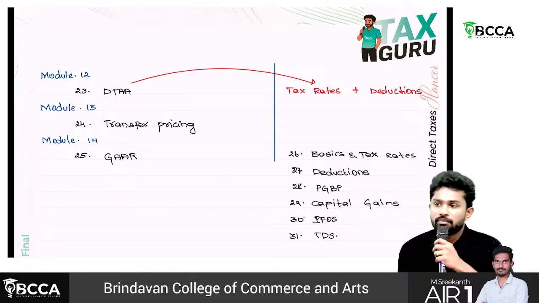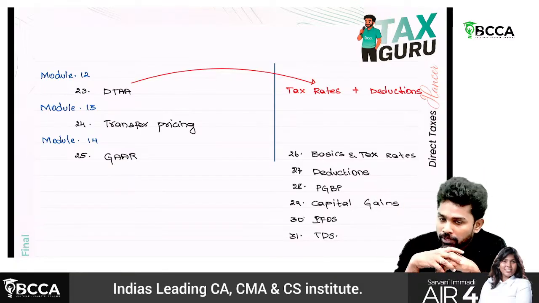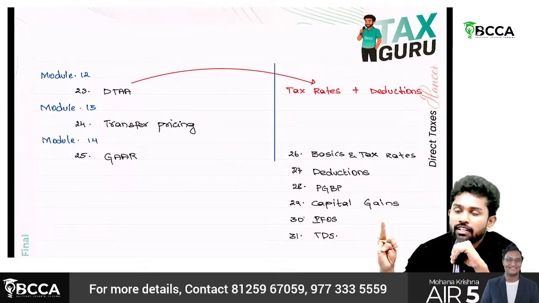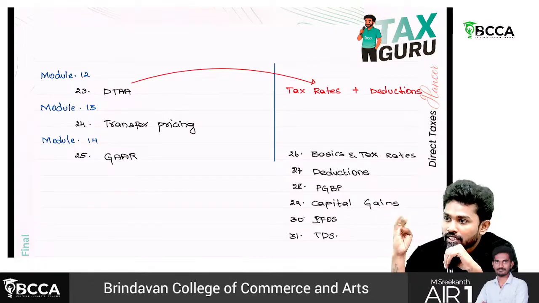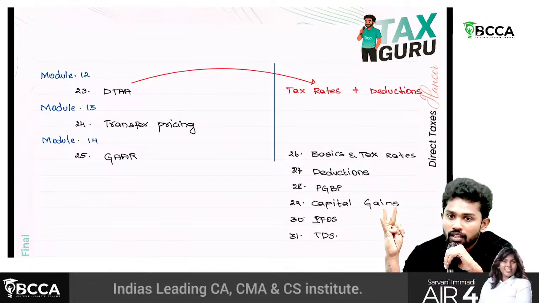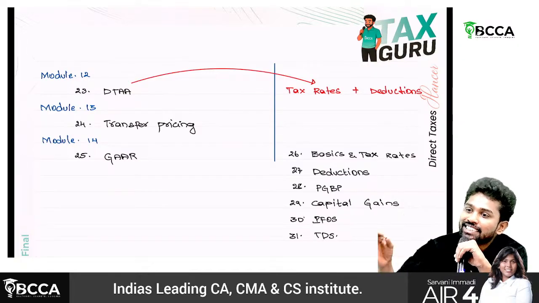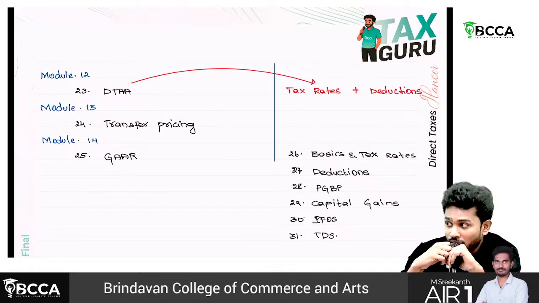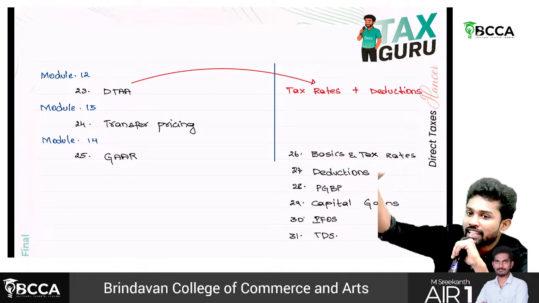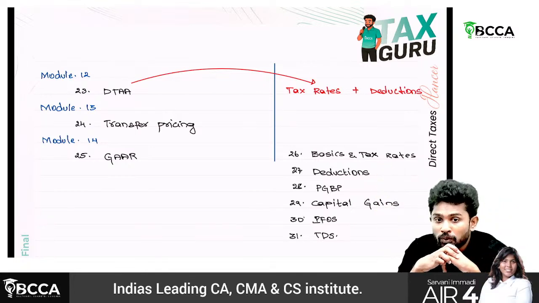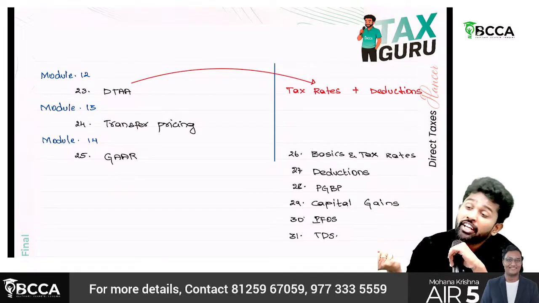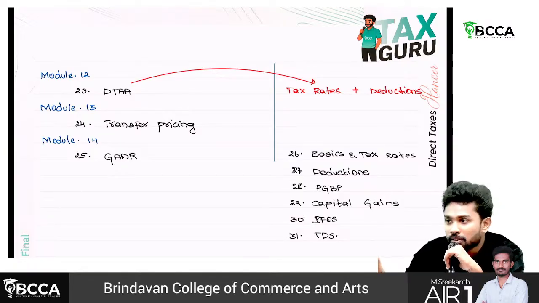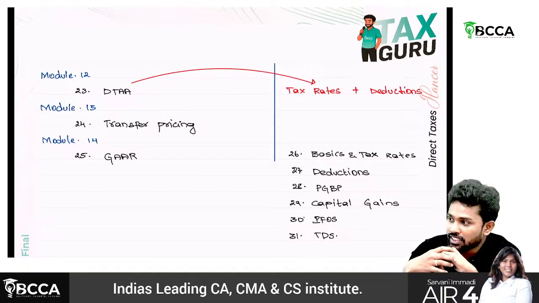Simple logic, sir. You have started a company, a multinational company. You have branches in India, USA, and even in Mauritius. Assume the tax rate in India is 30%, USA is 20%, Mauritius only 5%. Now, you are a multinational company with branches in all these 3 countries. As a company as a whole, where do you want to have more profits? In India, USA, or Mauritius? Mauritius. Why? There the tax rate is 5% only.